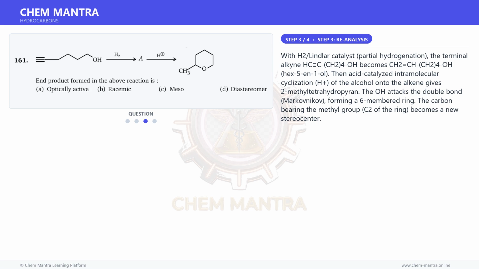Then acid-catalyzed intramolecular cyclization, H+, of the alcohol onto the alkene gives 2-methyltetrahydropyran. The O attacks the double bond, Markovnikov, forming a 6-membered ring. The carbon bearing the methyl group, C2 of the ring, becomes a new stereocenter.